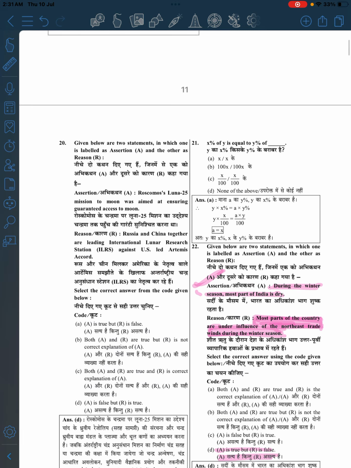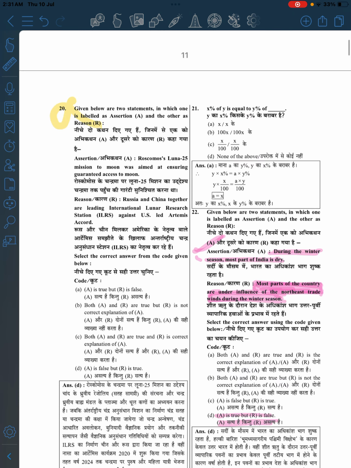Now let's move. I think this is a current affairs question, we will ignore this. Now x% of y, this is also pretty much easy, right? So let us solve it. If you don't want to solve, no worries, but I will solve. x% of y is equal to y% of, let us suppose, a.